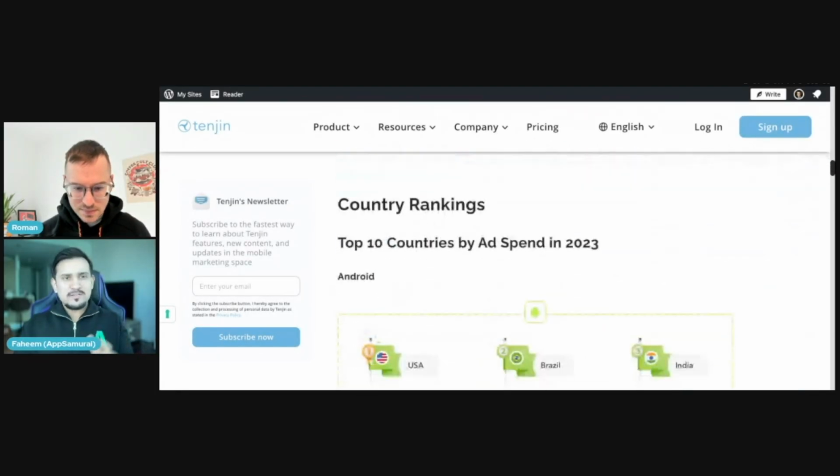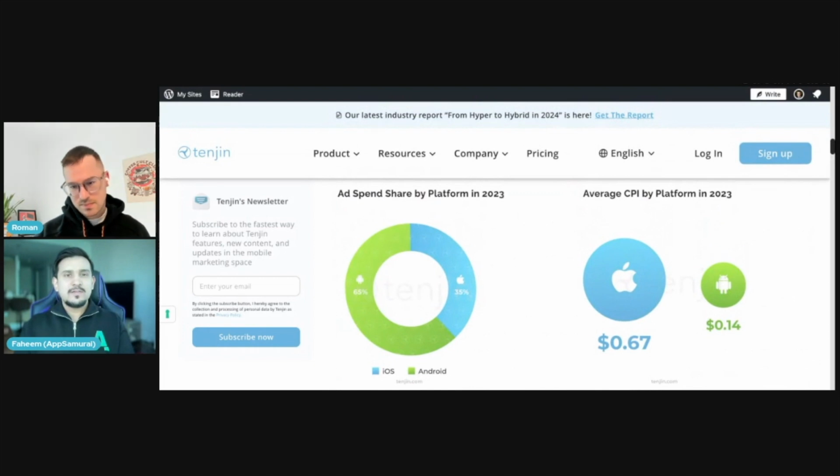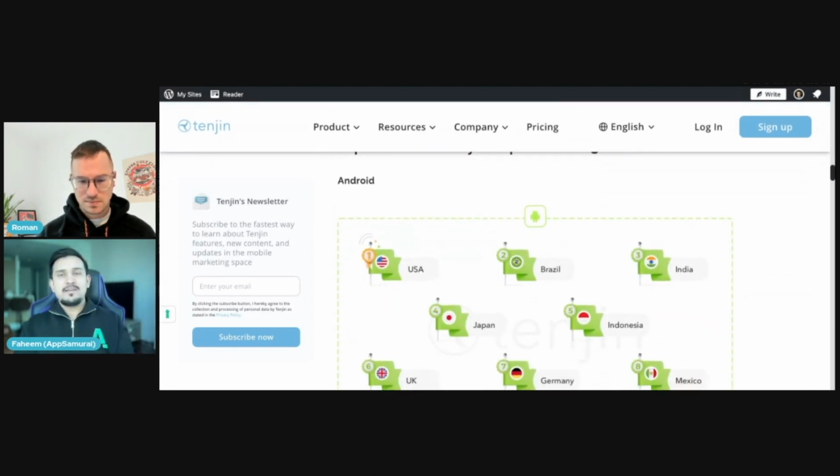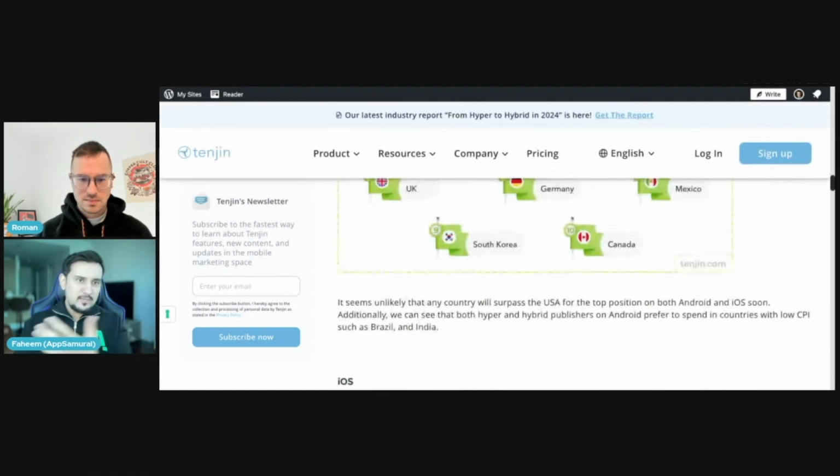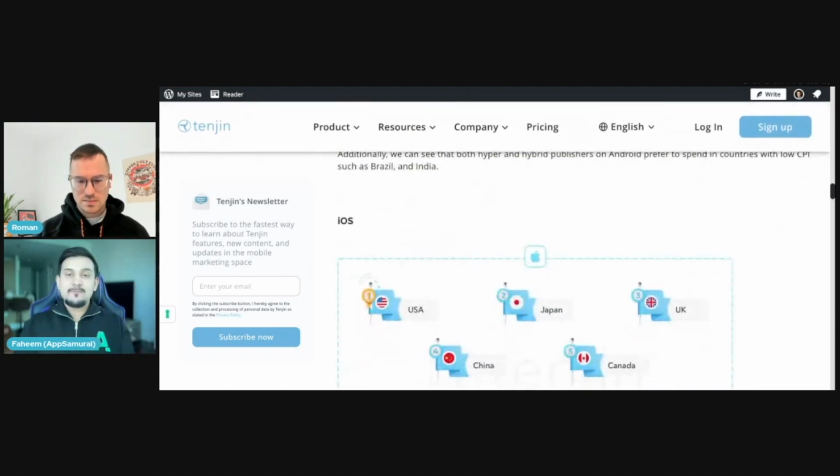the CPI benchmarks, I think especially for developers that are moving into this realm of things as well, right? One insight was that iOS in Japan has one of the highest CPI benchmarks, but still it is in the top 10 countries by ad spend in 23, right? So this was a very, very unique insight for us.